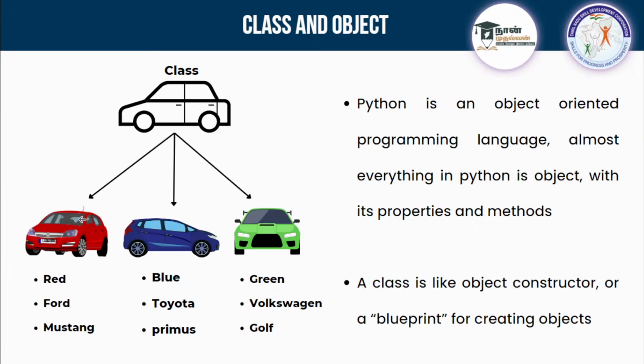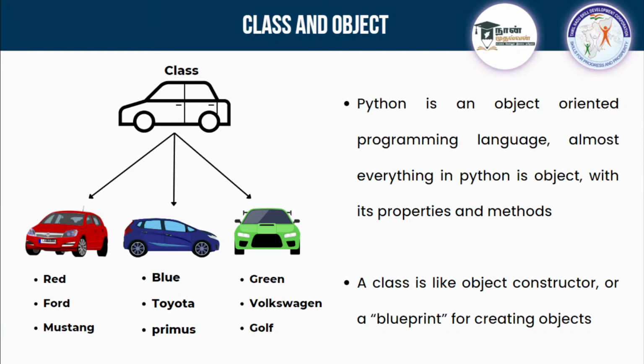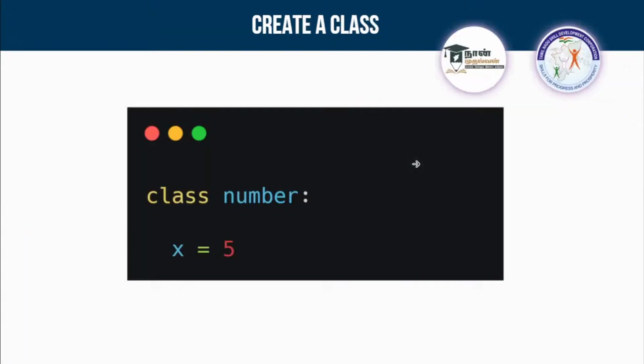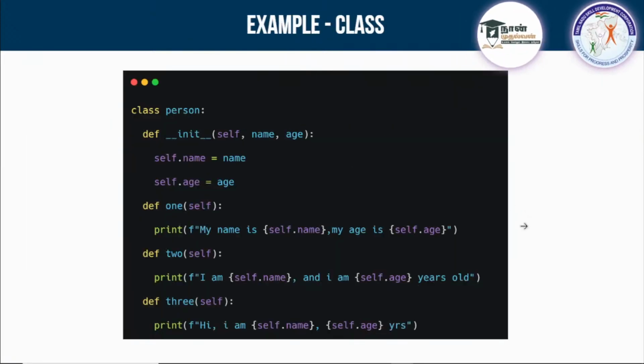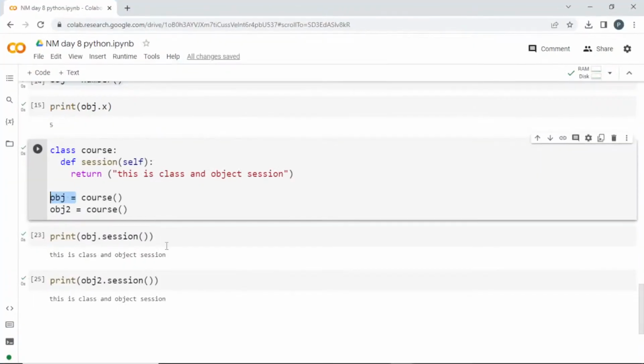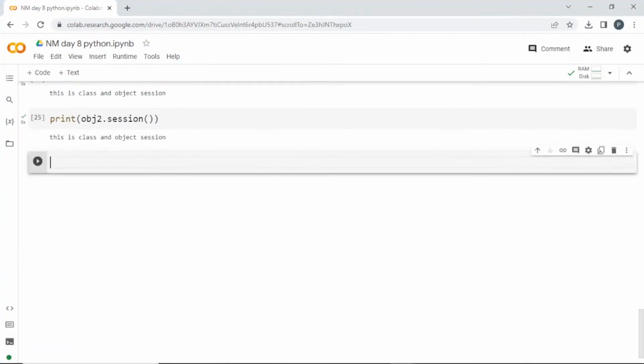This will be a red Ford Mustang car, this will be a blue Toyota Prius car, and this will be a green Volkswagen Golf car. So you can pass these different things with the help of double underscore init and self. Clear? So we'll try to do this example inside my Google Colab. This will help us understand a little bit more about this.